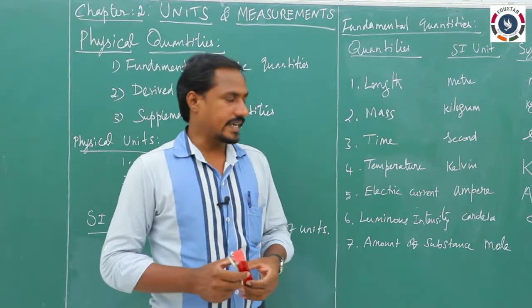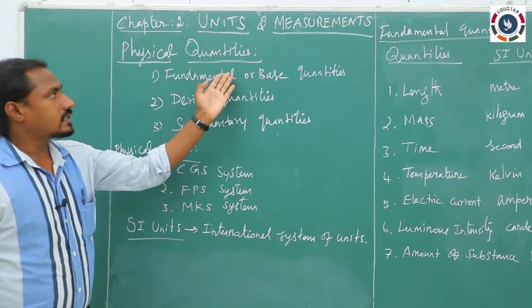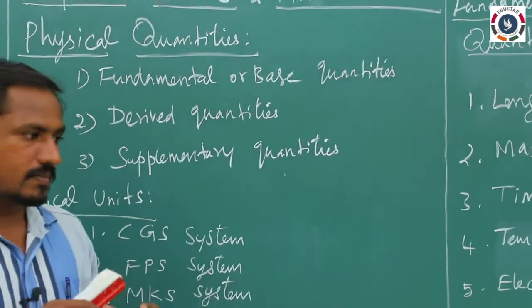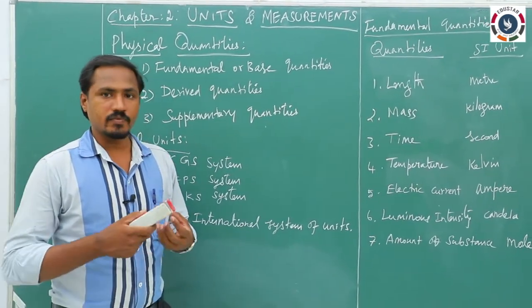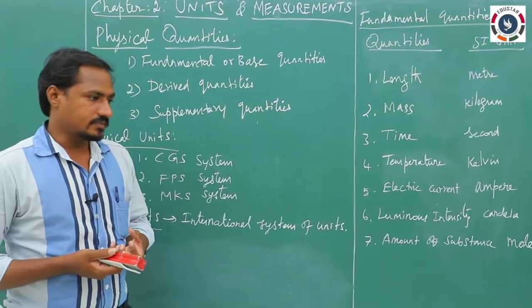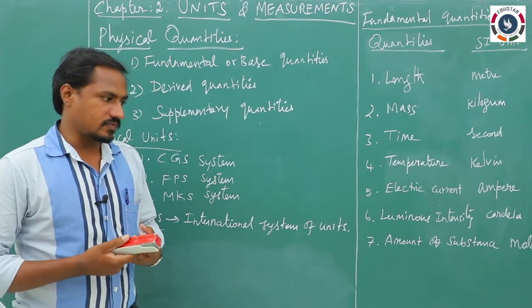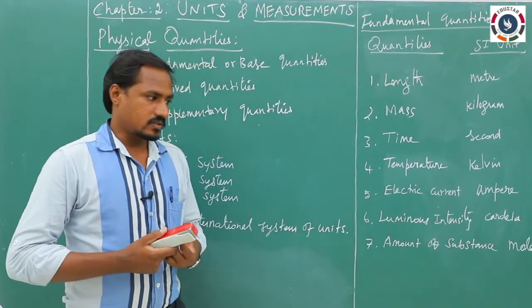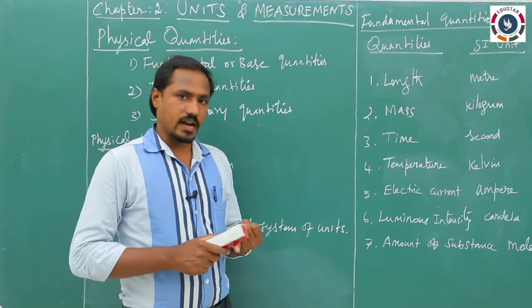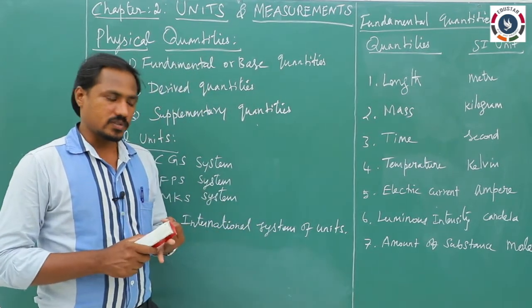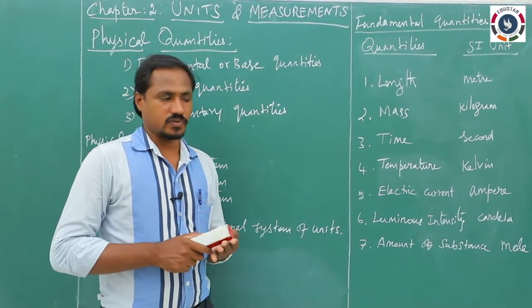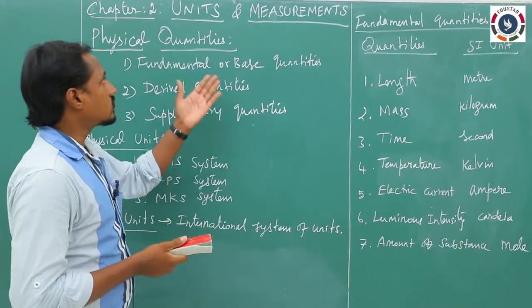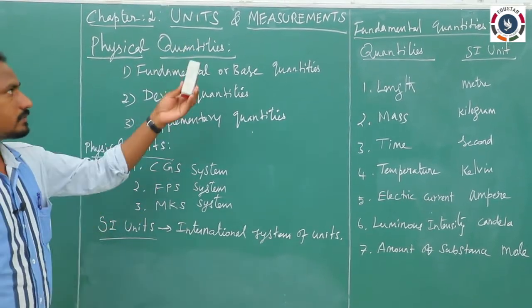We move to the second lesson, that is units and measurements. In the first lesson we started with the introduction, the scope of physics, the applications of physics, and we have seen the nature of forces. In nature there are four forces: the gravitational force, then the electromagnetic force, and the strong and weak nuclear forces. So the first lesson is the introduction of physics. Now we move to the second lesson, units and measurements.